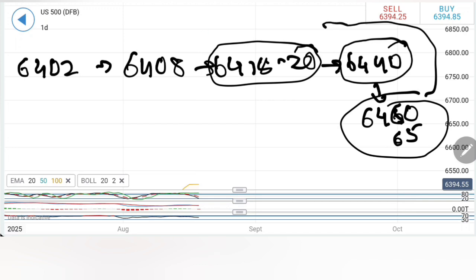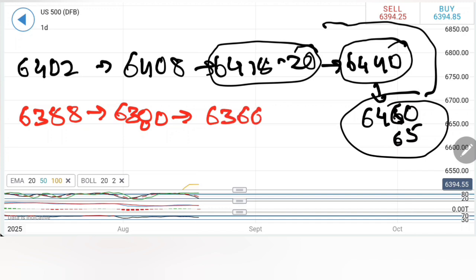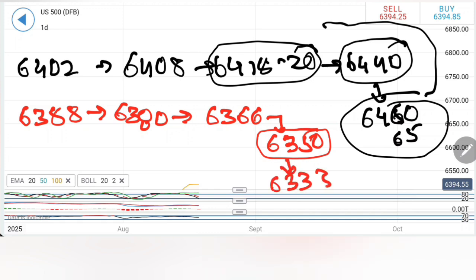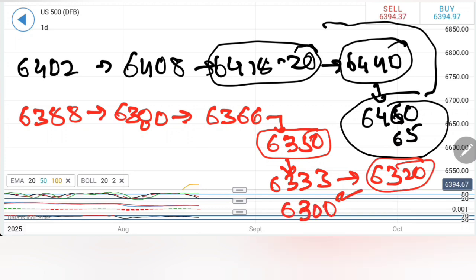On the downside, I will recommend a selling entry now at 63.88, expect 63.80, and if it trades below 63.80, stay bearish for 63.66, 63.50, and if 63.50 is taken, stay short. Stay short for 63.33, 63.20, and then 6300 levels. Now, once it starts to slide, it may take a huge hit. Take your trades accordingly. Let's move to Nasdaq 100.